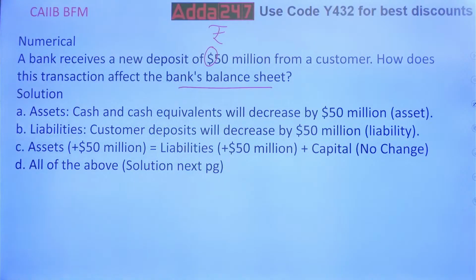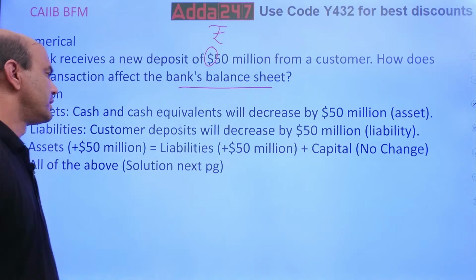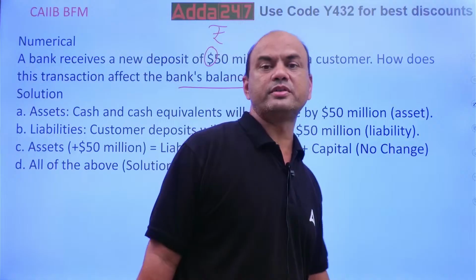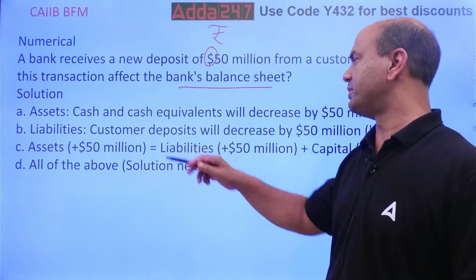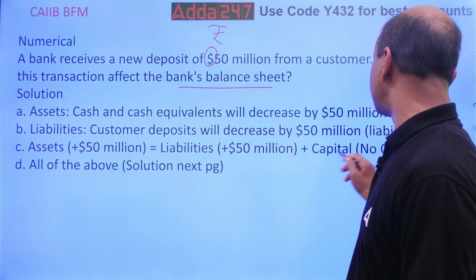The question is, what is the bank receiving? It receives a new deposit of, let's say, 50 million, rupee, dollar, anything you call it. So what will be the change? Look at this. Assets: cash and cash equivalent will decrease by 50 million. Second, liabilities: customer's deposit will decrease by 50 million. Third, assets 50 million equals liabilities 50 million plus capital, no change.